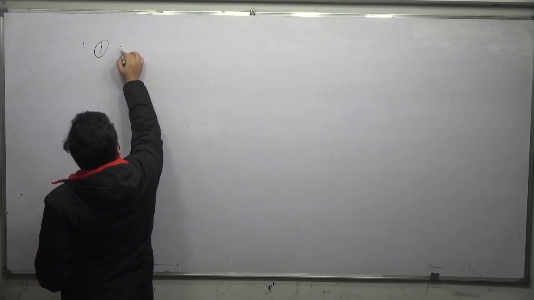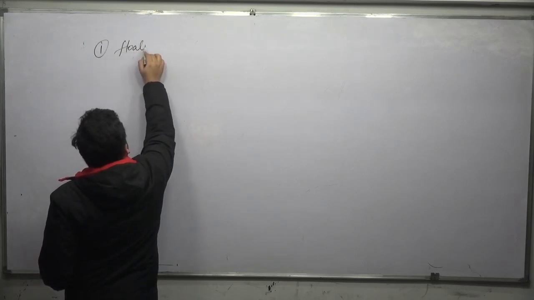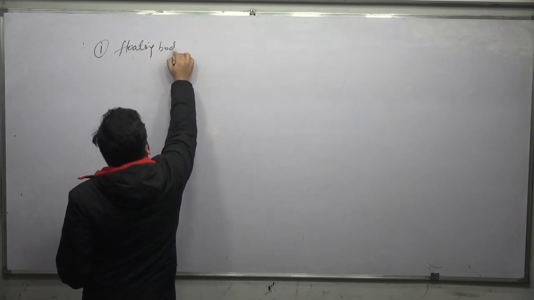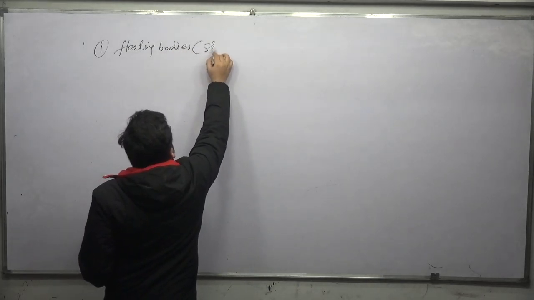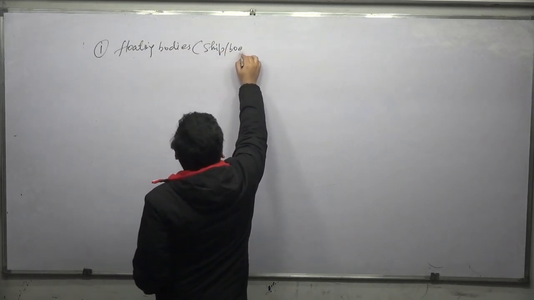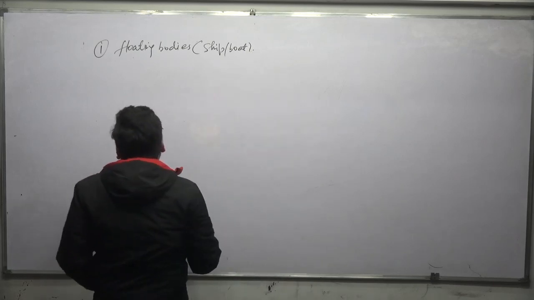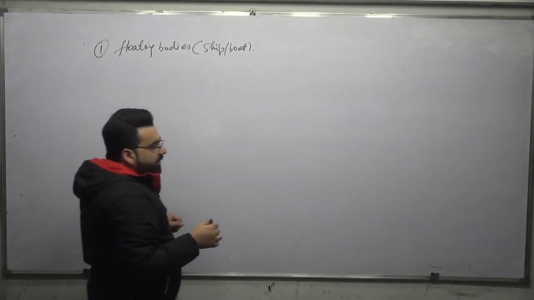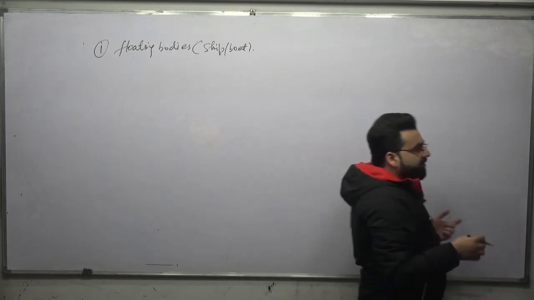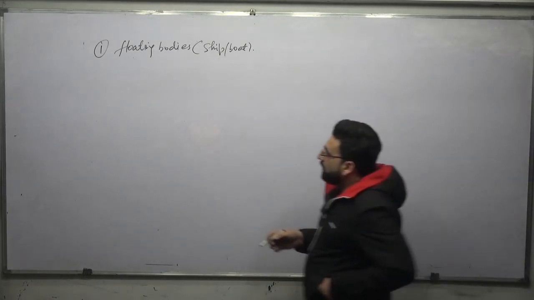After this, we discuss the floating bodies. For example, a ship or boat is there. To determine the stability of a floating body, we introduce a new term which is called the metacentric height.